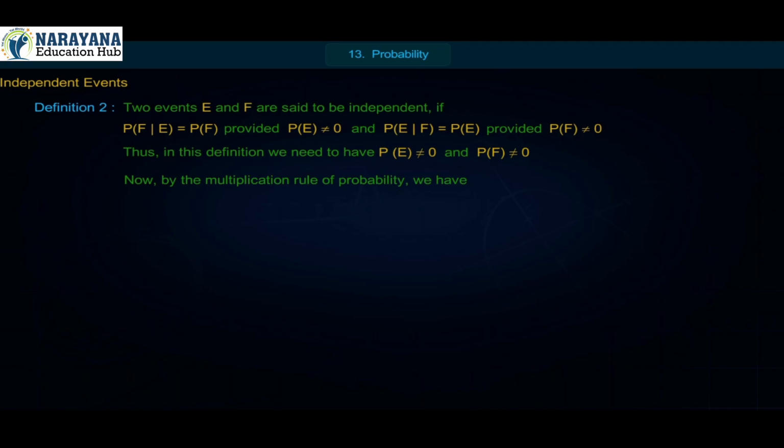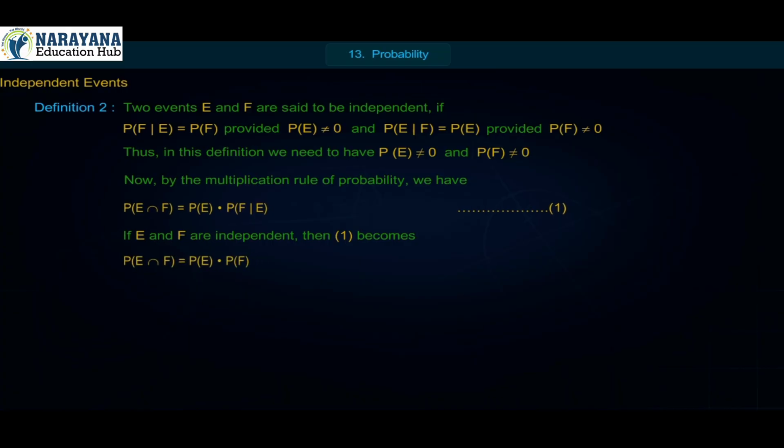Now, by the multiplication rule of probability, we have P of E intersection F is equal to P of E into P of F by E, equation 1. If E and F are independent, then equation 1 becomes P of E intersection F is equal to P of E into P of F, equation 2.